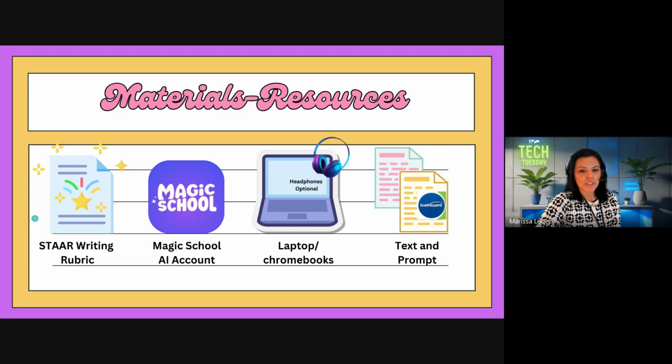Okay, so this is what you will need in order to use AI to rate your students' writing. You will need to download a STAAR writing rubric. So whatever grade level you are, whatever subject, if you just search it online and download the rubric, you have to have it saved to your computer so that you can upload it to the chatbot.